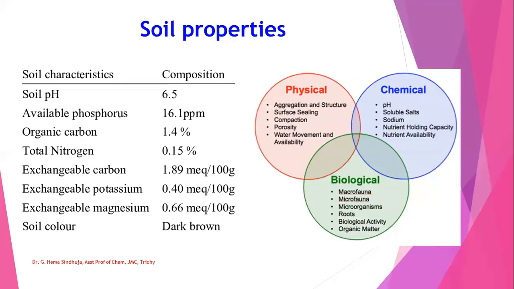Soil properties. Here we see the soil pH is 6.5, available phosphorus value 16.1, organic carbon content, nitrogen content, exchangeable calcium content, potassium and magnesium content, and the color of the soil is dark brown. The physical properties include surface sealing, aggregation, porosity, water movement, and availability. The chemical properties of the soil include pH, sodium content, nutrient availability, soluble salts, etc. Biological properties include macrofauna, microfauna, microorganisms, roots, biological activity, organic matter, etc.